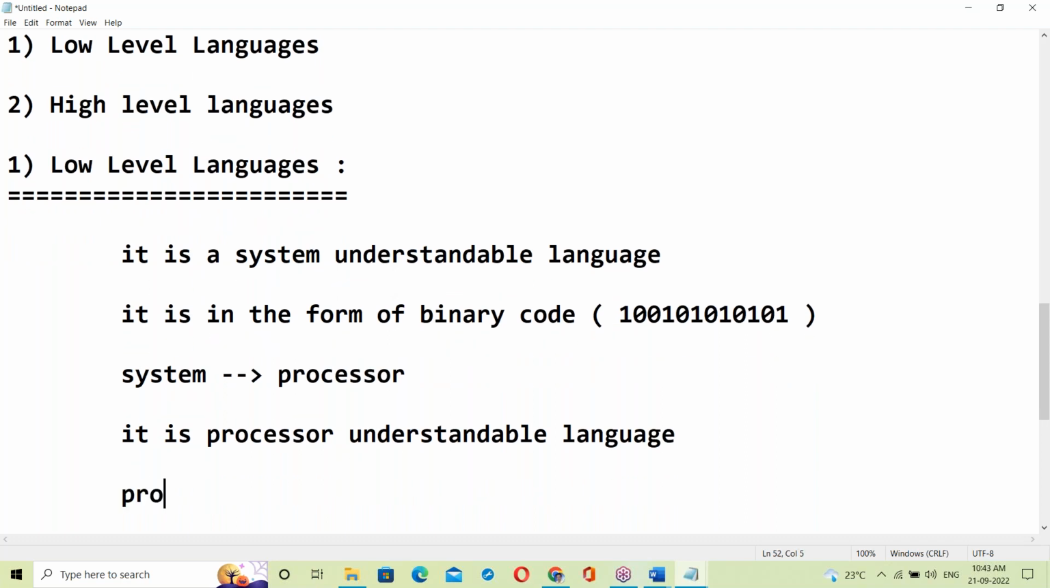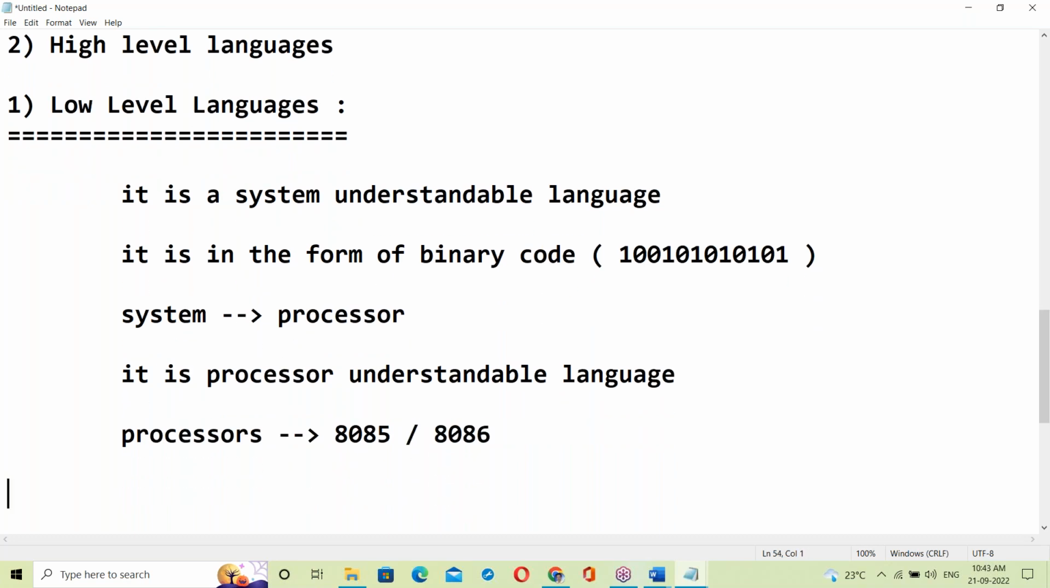See processors: 8085 and 8086. Before the 90s we used the 8085; after the 90s we are using the 8086 processor. Processor means microprocessor. Currently we are using the 8086.